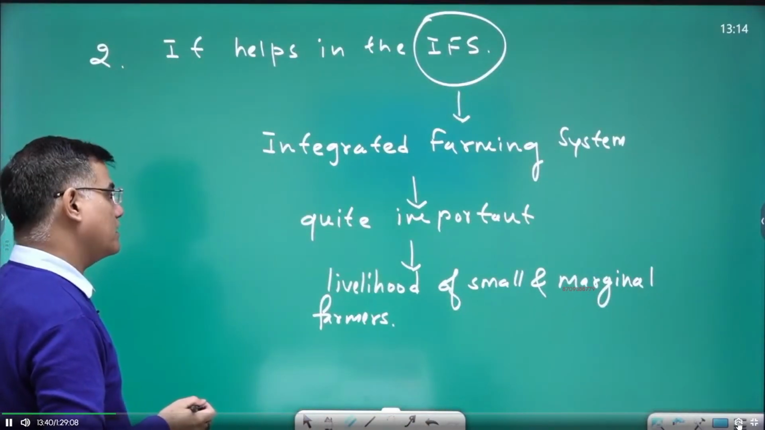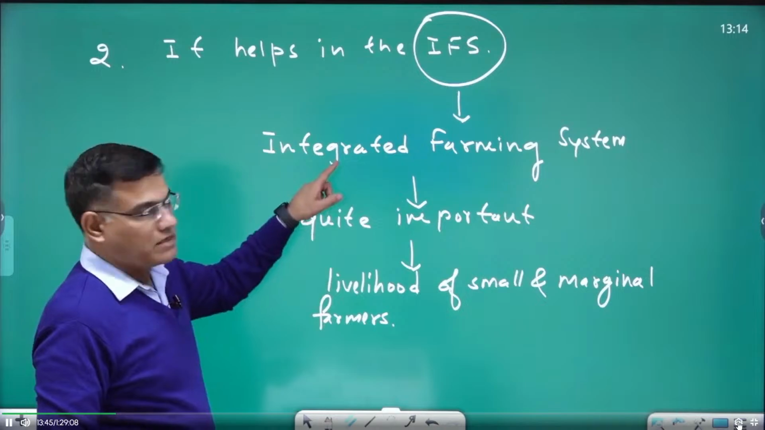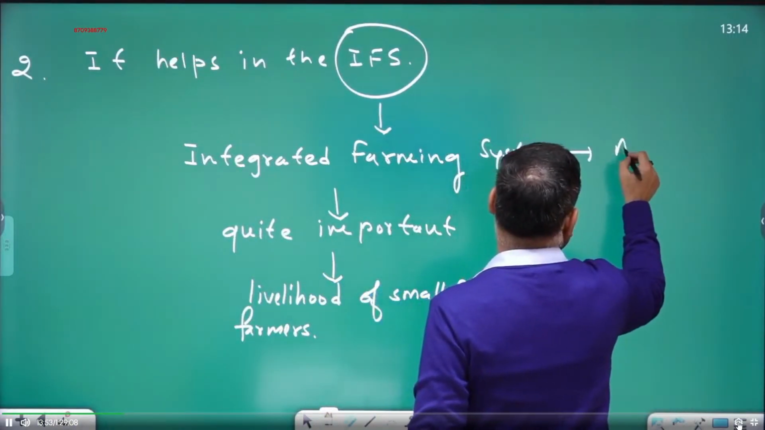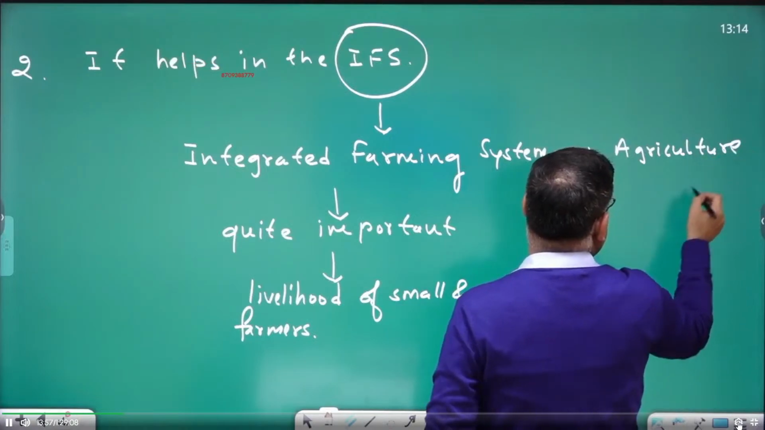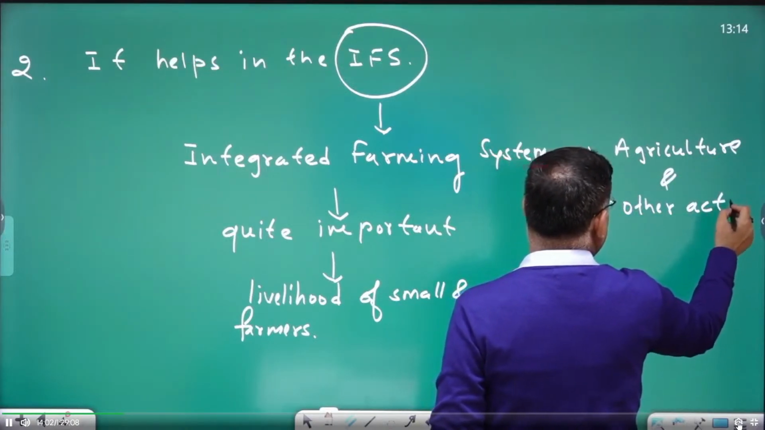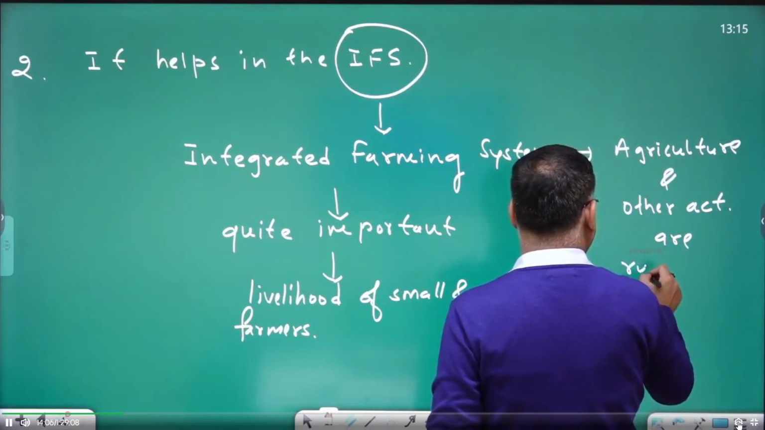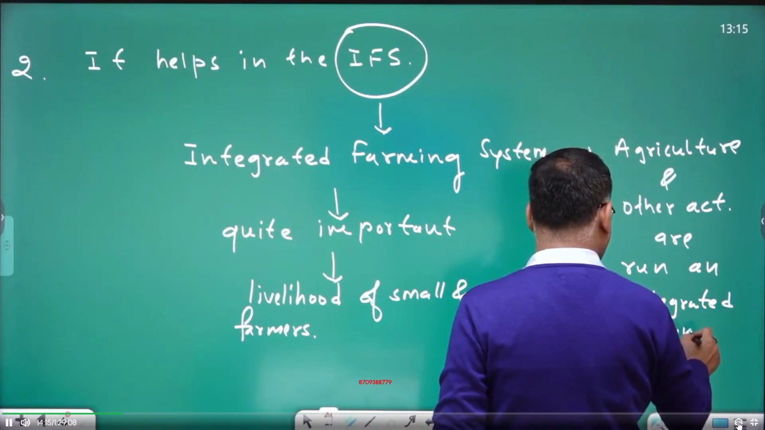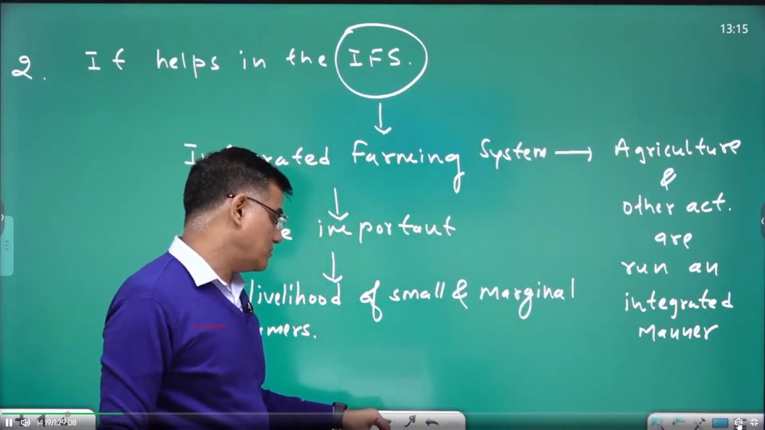This can also play a good role in doubling farmers' income, right? And UPSC put up a question 2 times regarding the integrated farming system. What is the point? Under it, agriculture and other activities are run in an integrated manner. Simple farming cannot double farmers' income.